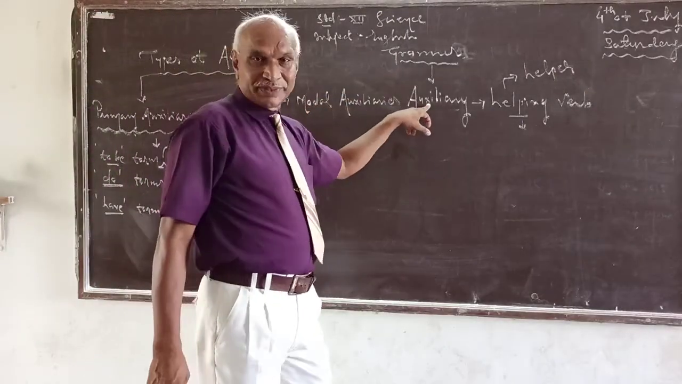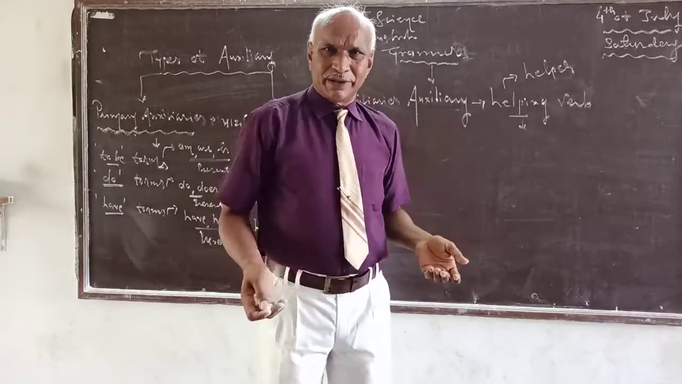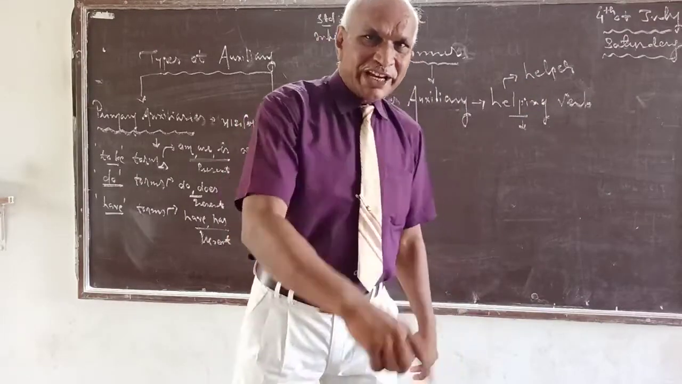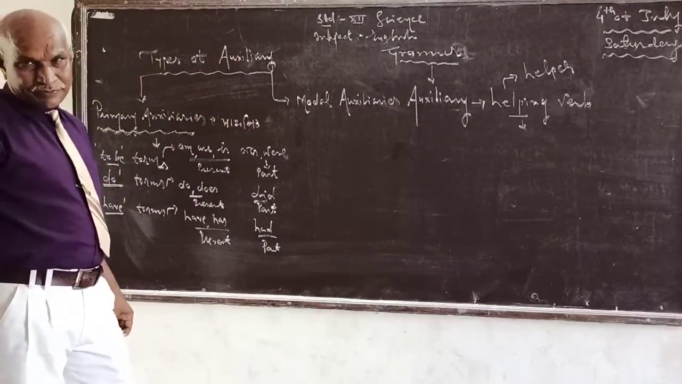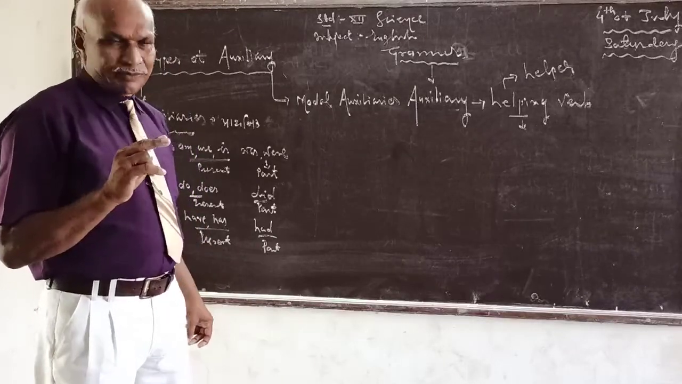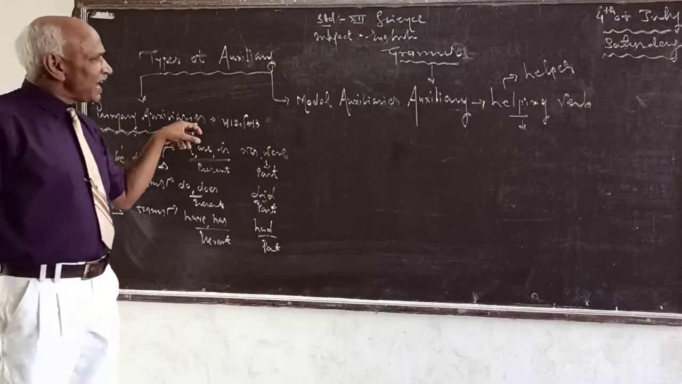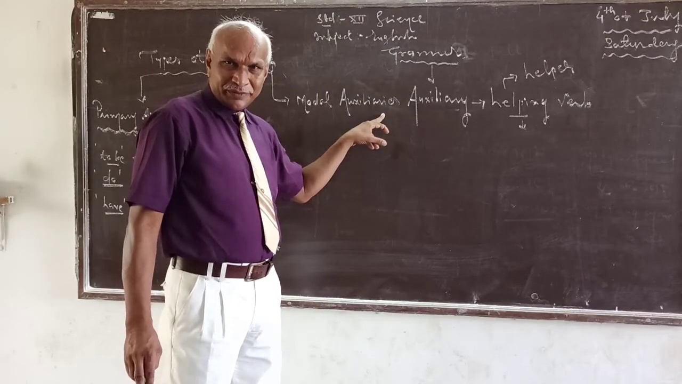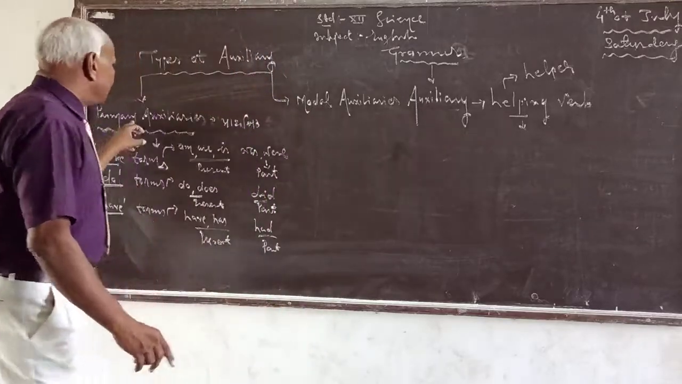Auxiliaries. That means helping verb. They are helpers. Right? One thing is clear. Second thing, types of auxiliary. There are two types. One, primary auxiliaries. Second, modal auxiliaries. Right? So first, we learn about primary auxiliaries.